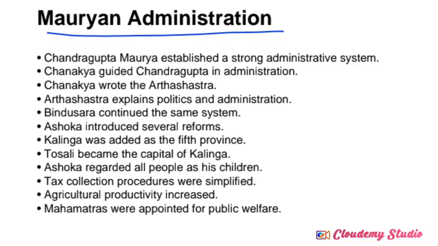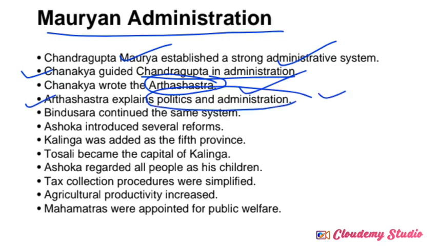The most commonly repeated point: Chandragupta Maurya established a strong administrative system earlier. Later Chanakya guided him to establish the proper administration system. Chanakya wrote the book Arthashastra. This point is very important. In Arthashastra he explained the politics and the administration of the Mauryan empire. After Chandragupta Maurya, Bindusara continued the same system, meaning we can't see any changes in administration. What Chandragupta Maurya followed, the same he continued in his reign.